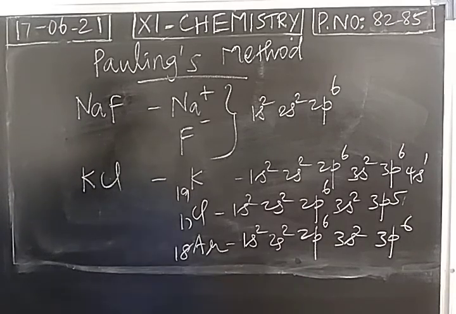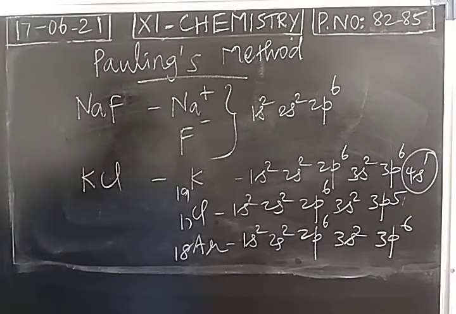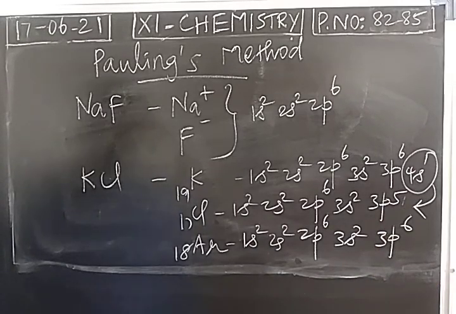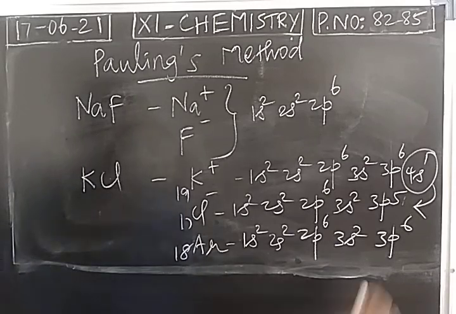To attain this electronic configuration, an electron will be transferred from potassium to chlorine. So this electron in the 4s orbital will be moved towards the chlorine. So transfer of electron takes place. Potassium becomes cation, chlorine becomes anion. Okay.